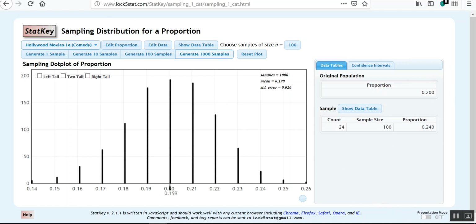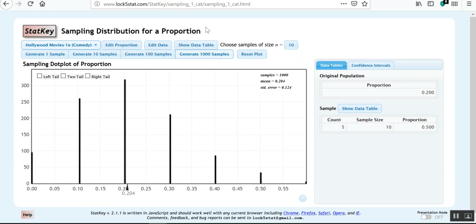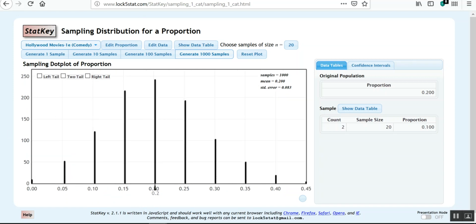So I'm going to start moving from smallest to largest. So this one, not very normal looking. Pretty good estimate for the mean. And my spread goes from 0 to 1. All right. Then I up my sample size. My spread goes from 0 to about 0.6, so it's smaller. My mean is closer, but I'm a little over it now. I'm skewed still, so not much I can do with that.